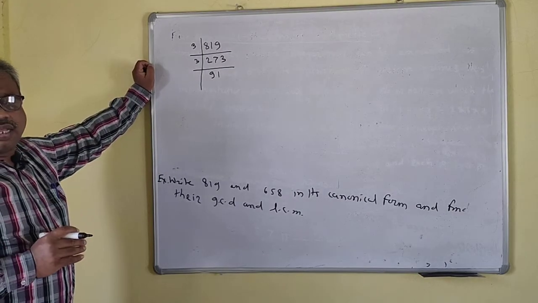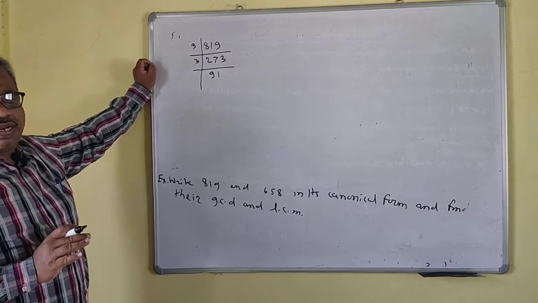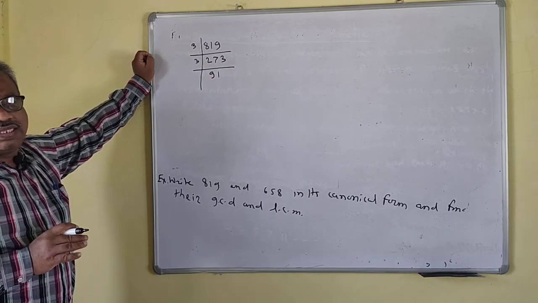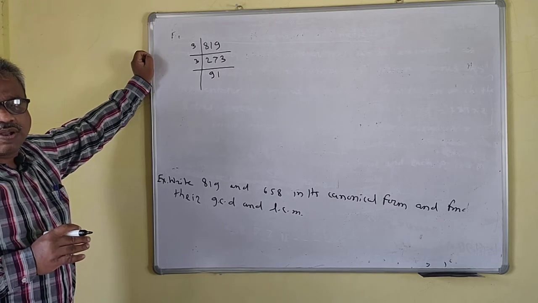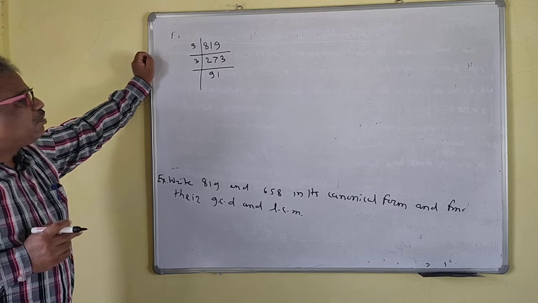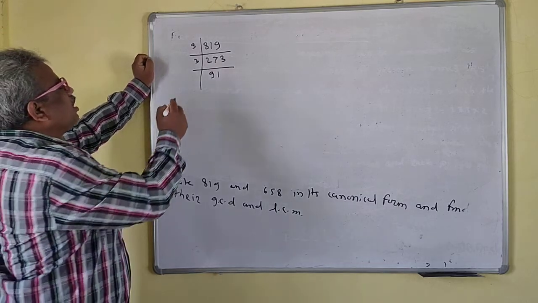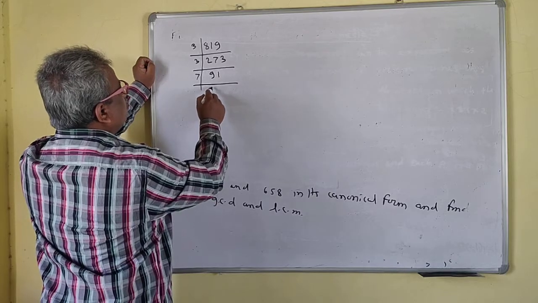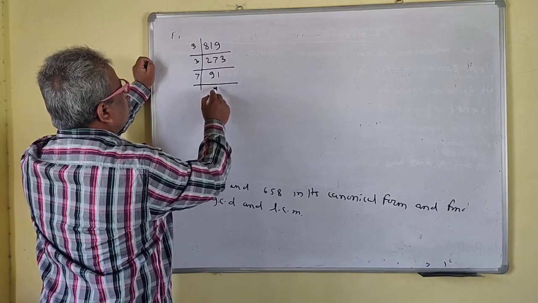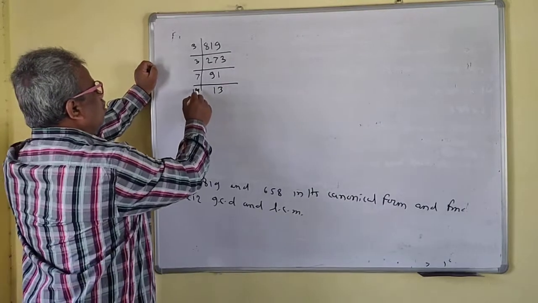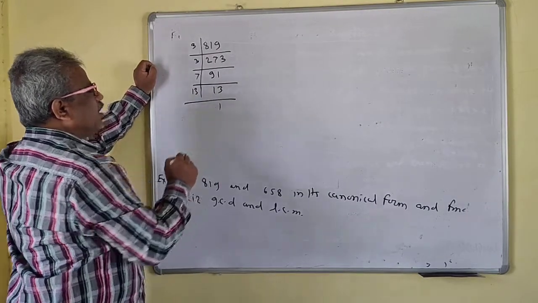After 3 comes 5. This number is not divisible by 5, because a number is divisible by 5 if its last digit is 0 or 5. After 5 there is 7. Is it divisible by 7? Yes, it is divisible by 7, and 91 divided by 7 gives 13. 13 is directly a prime number.